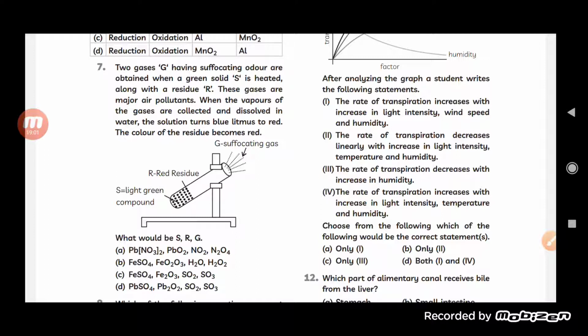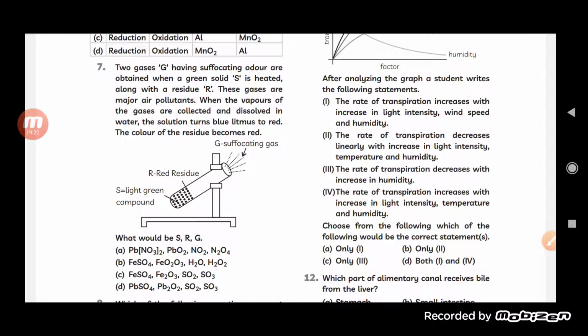So, obviously when we take this sulfur dioxide and mix it with water, it will become sulfurous acid. These two are the major pollutants, students, because they cause acid rain as well as being highly suffocating when inhaled by a person.